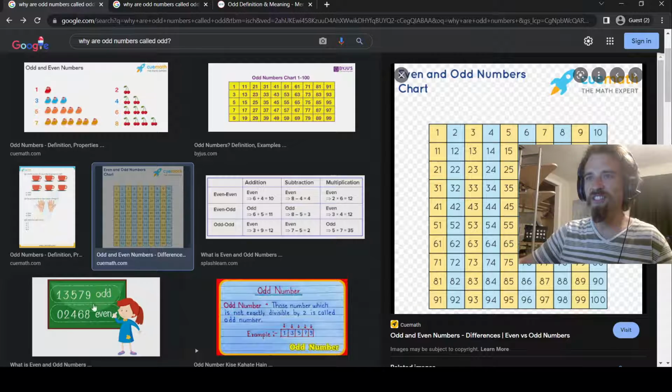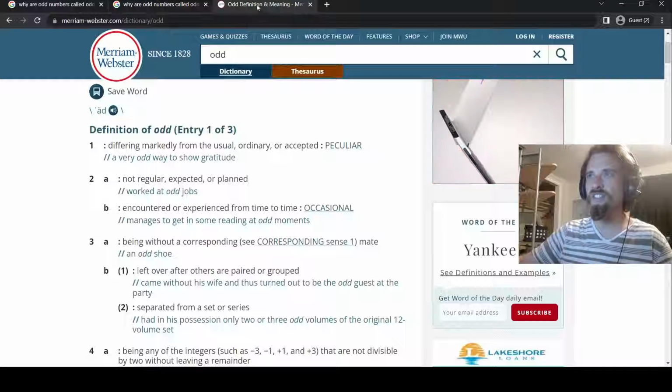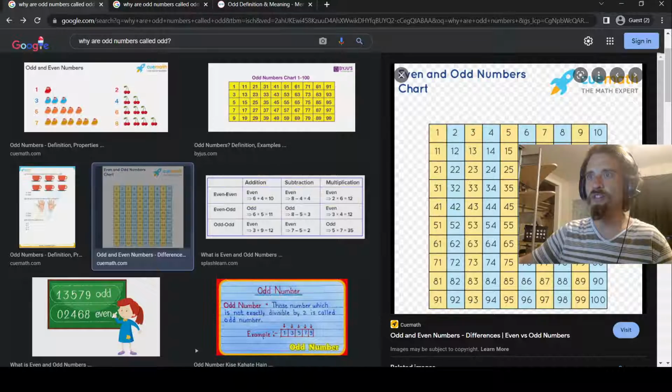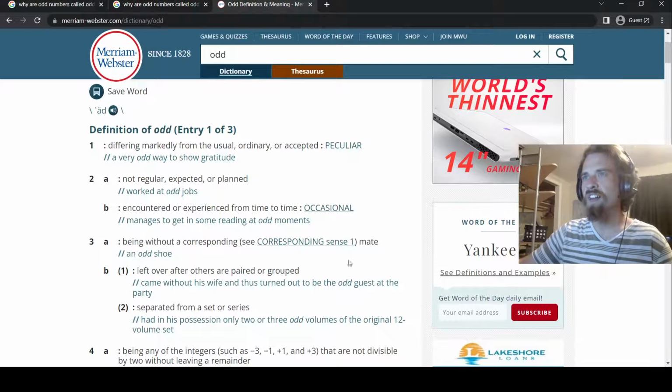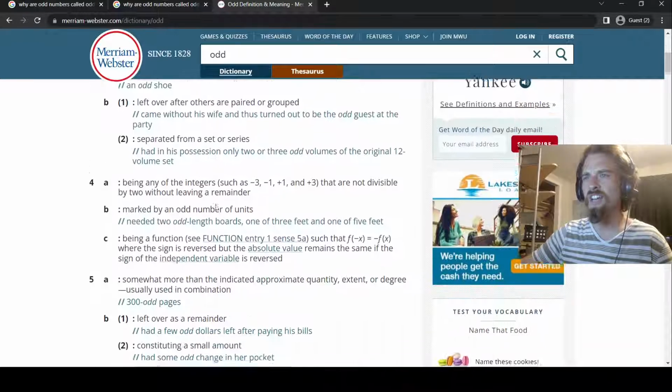And look at this little picture down here. It has them broken up odd, even. What makes these numbers so great? What makes them so much better than being odd? These numbers are just as regular, expected, and planned as odd numbers. So why are they not called other odd numbers or alternative odd numbers? I could go on and on about this all day because I just don't understand the why behind this. I really don't. Especially with this involving numbers, and I love numbers.